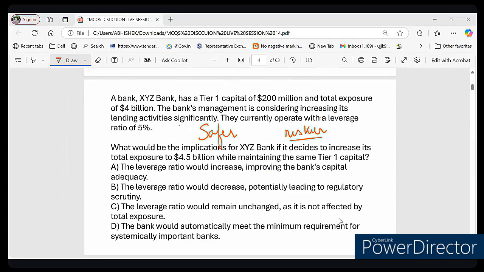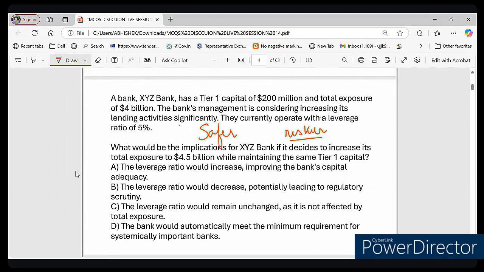Obviously it is risky, right? A low leverage makes a bank riskier. That is why the regulator watches closely. Okay, now so friends, let's see the options here. In the options, the correct answer, we will answer it, right? The correct answer to this particular question is option number B.